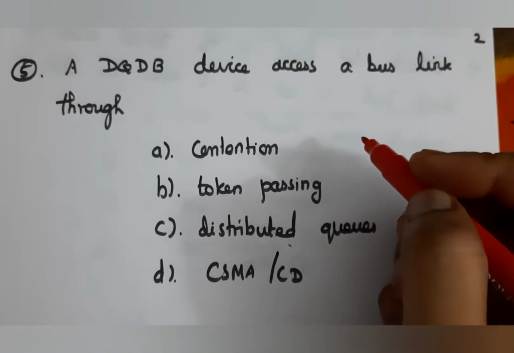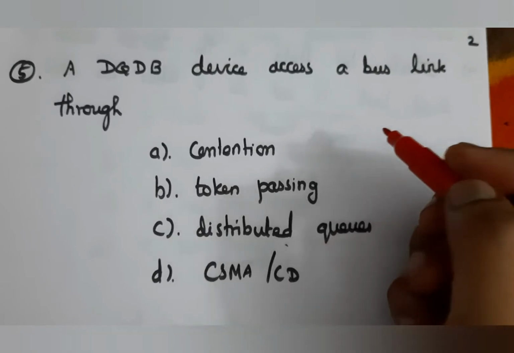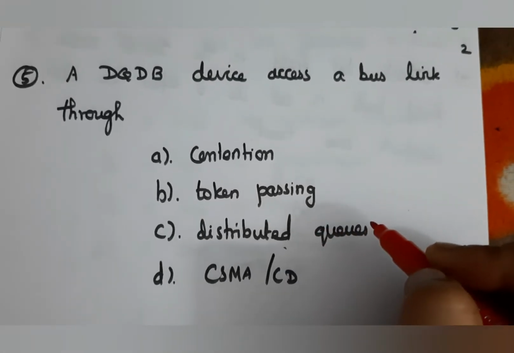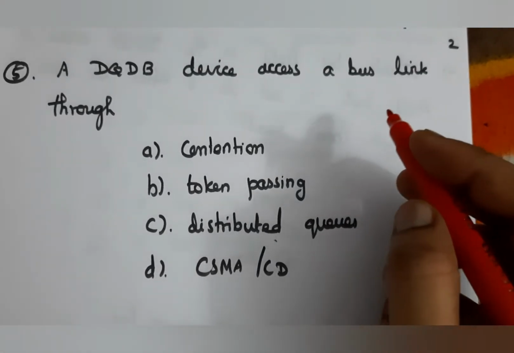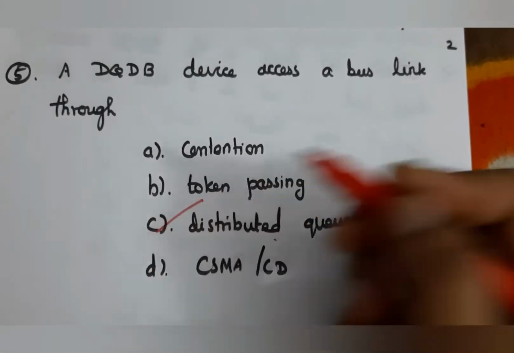Next question, a DQDB device accesses the bus link through distributed queues. Distributed queues it uses to access the bus link. So here the answer is C.